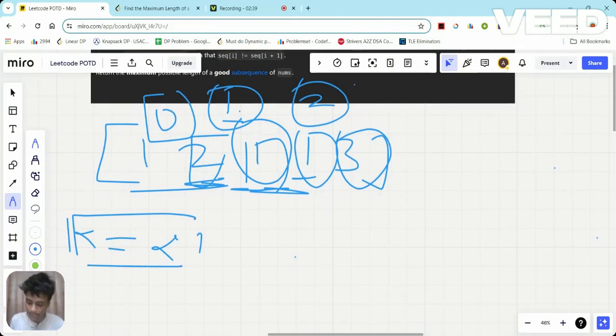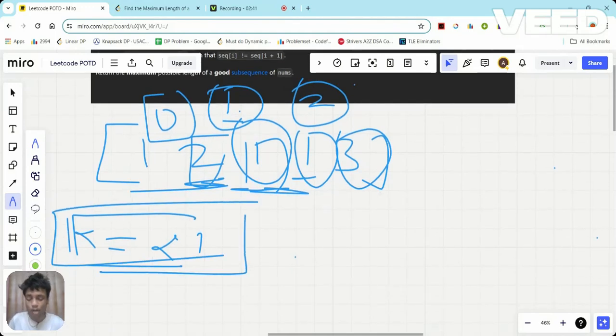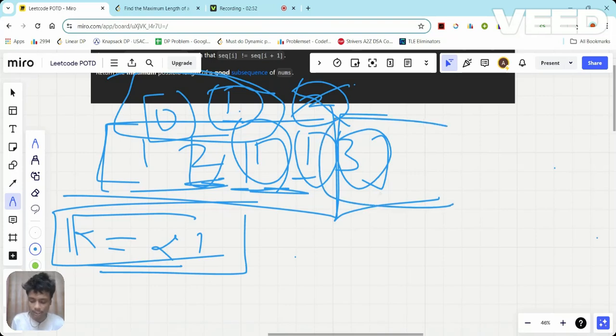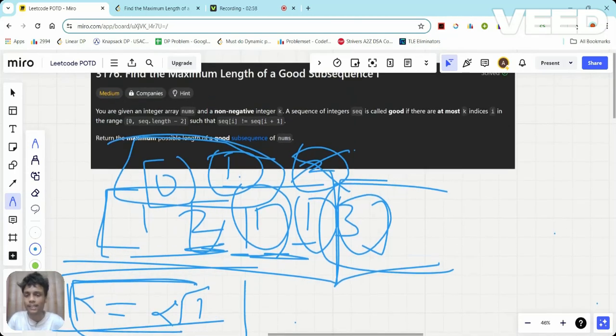But at most how many indexes can I have? 2. It means I can pick these two only. I need to remove this, and I'm going to have this as my answer, and simply 3 will be out because k is only 2. I cannot pick 3, I can pick at most 2 only.